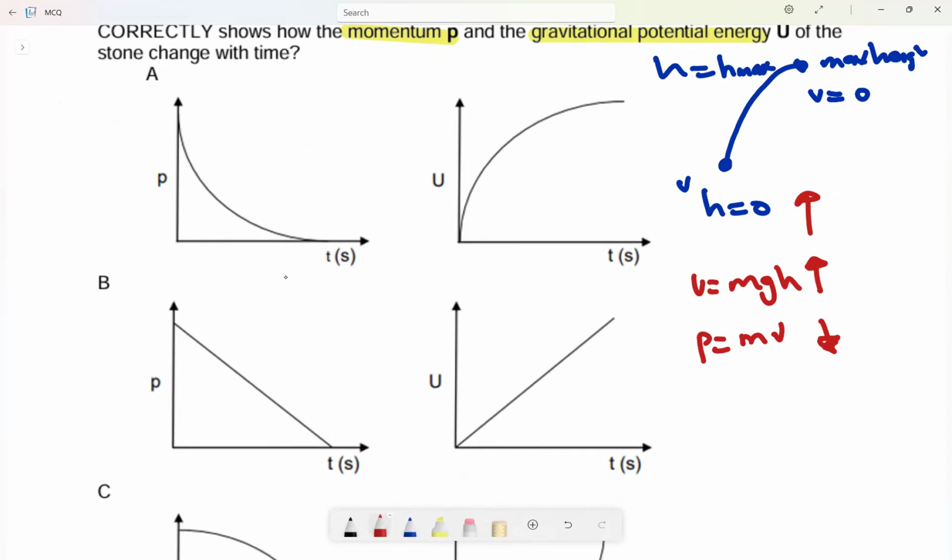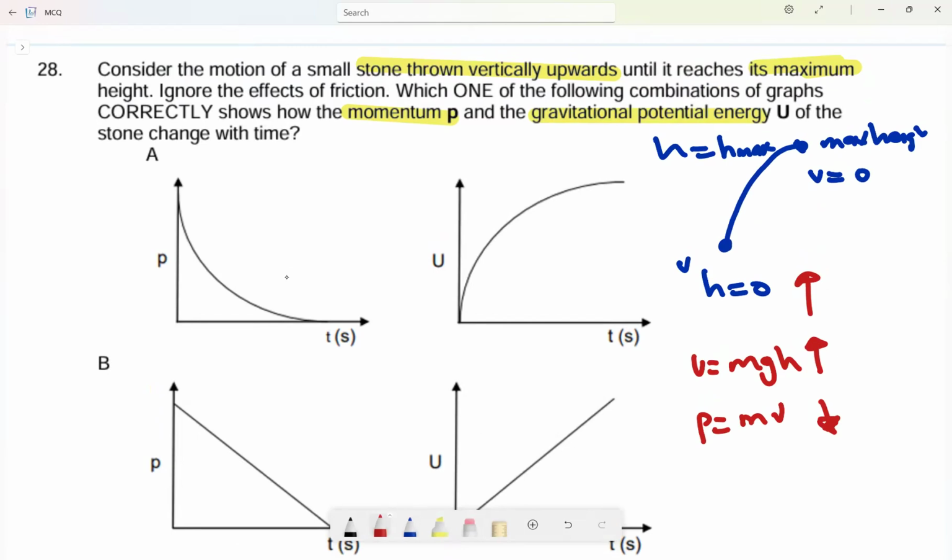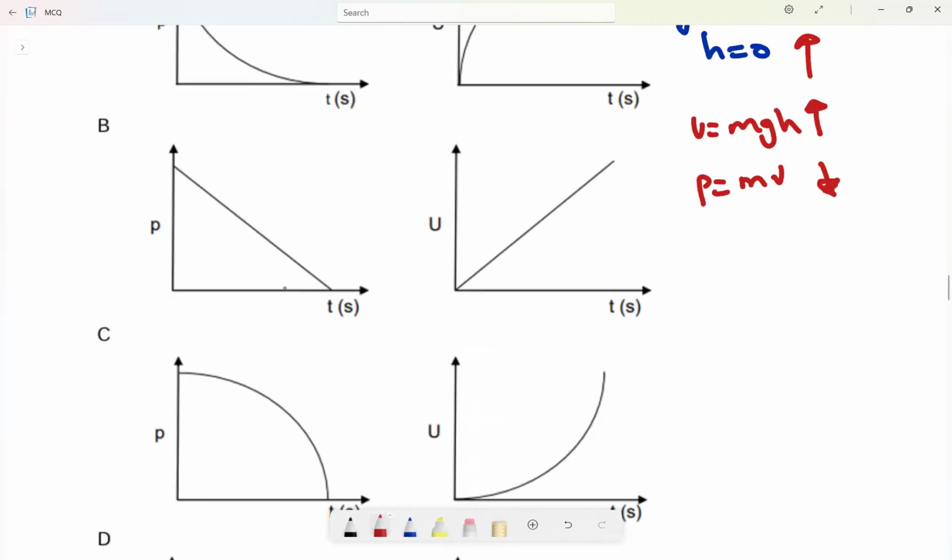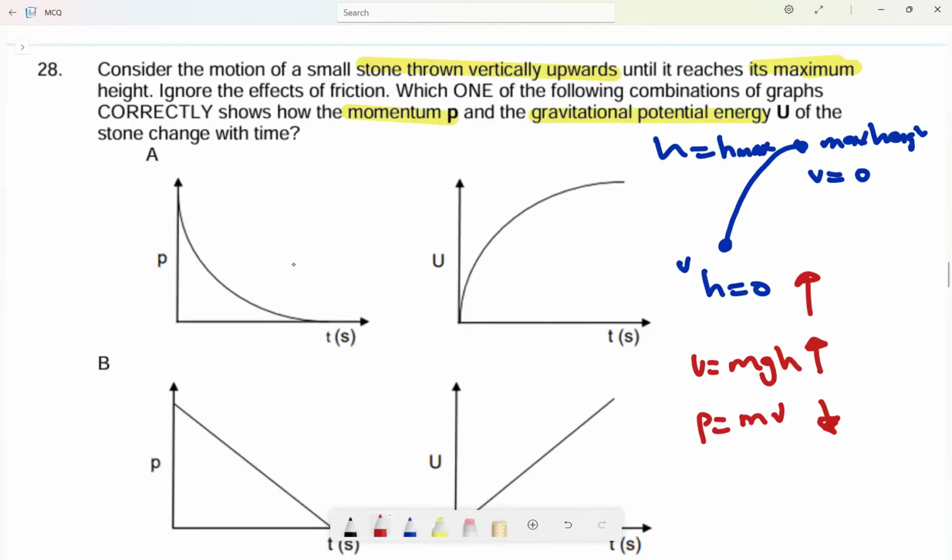A: p decreases. Very interesting. Sorry, p decreases, so momentum decreases, but can you see it is not decreasing steadily? It is decreasing along a curve. But we know the velocity changes at the same rate. If here it was 50, maybe here it is 40, 30, 20, 10, up to 0. So I'm expecting my momentum to change constantly like that.